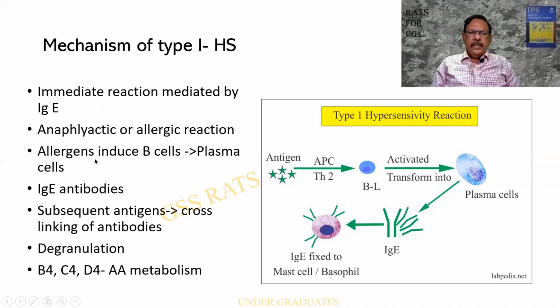The allergens will induce or activate the B cells, which will produce plasma cells. These will liberate IgE antibodies. Subsequently, you find that there can be cross-linking of the antibodies, degranulation, and a release of a number of mediators which will cause the reaction.